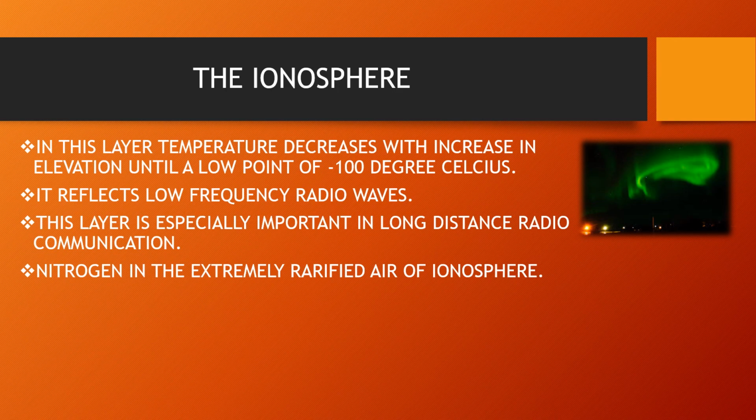The increase in temperature is because the gas molecules in this layer absorb the X-rays and short wave UV rays from the sun. As a result, the gas molecules break up into positively or negatively charged particles. These electrically charged particles are known as ions, and the process by which atoms are changed into ions by addition or removal of electrons is called ionization.